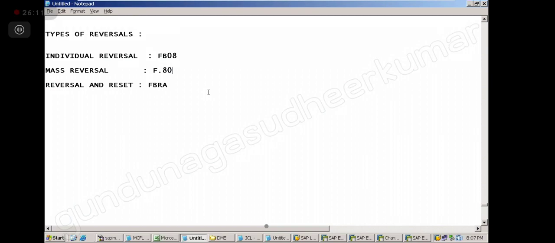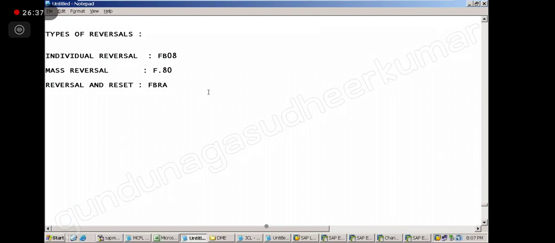Sir, actually this entry, traveling to bank account, we made using sample documents, sir. In FB03 the document number is from 100, so I am unable to see this document because this is a sample document.